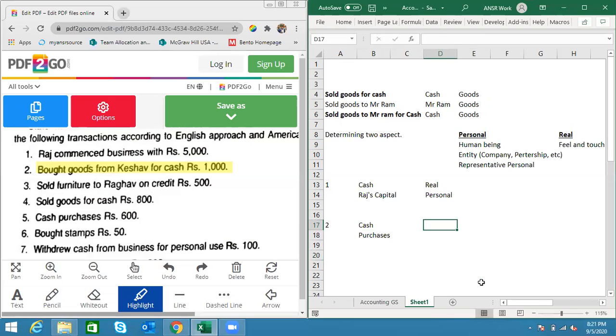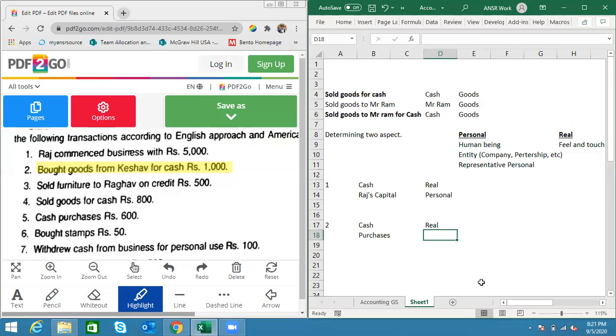Cash, what type of account? Real. Let's go to the same question. For those who cannot relate to it, what everyone did was they went through the same procedure. Is it a human being? No. Is it an entity? No. Is it a representative personal account? No. Is it something that we can feel and touch? Yes. Then that's a real account. As simple as that.